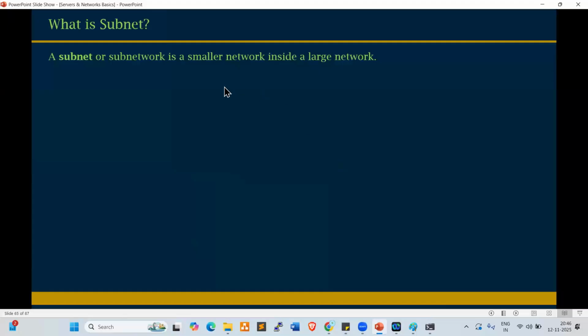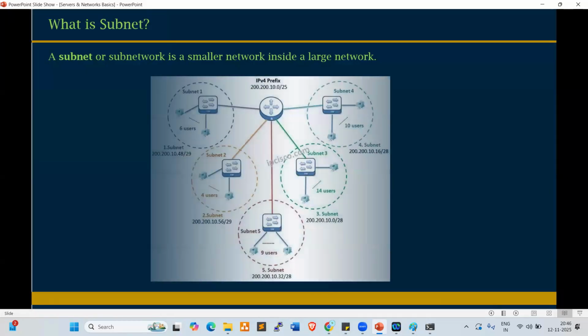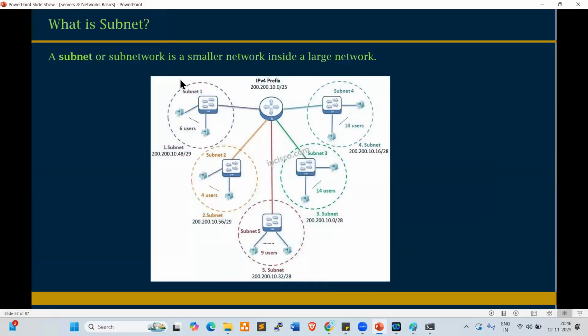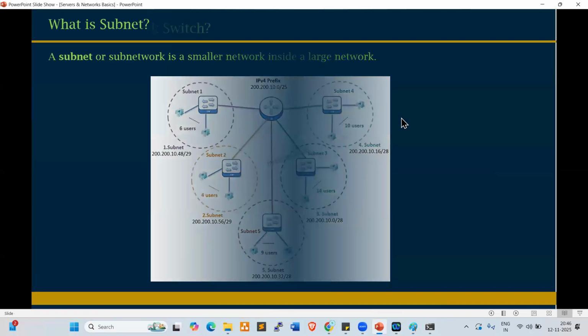So what is a subnet? A subnet is a small network, a subnetwork. These are the subnetworks, small networks. To control inbound and outbound traffic, we use subnetworks. Clear, everyone? Next one.